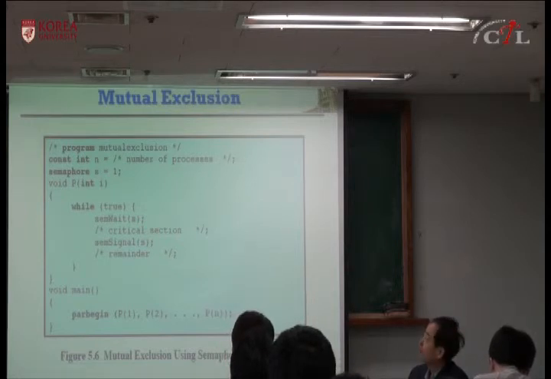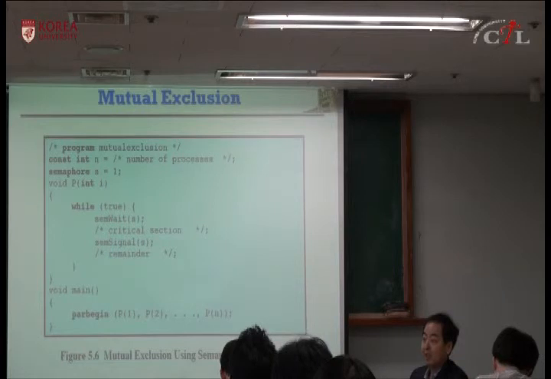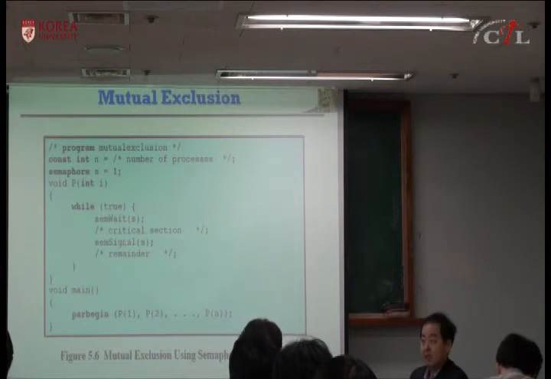So the first process or thread that performed wait will succeed because after the decrement it is 0. It's okay, it entered the critical section. The next process performing wait, it becomes -1, it has to block. All the other processes have to block until the first one performs signal. So you can implement a critical section easily.